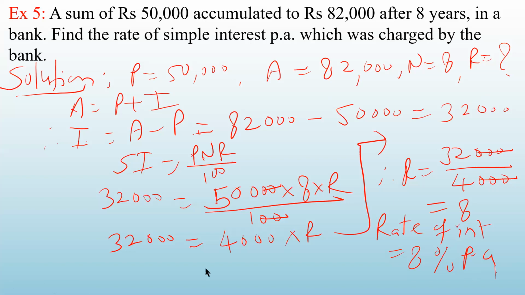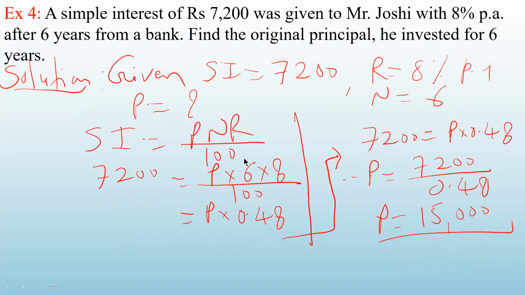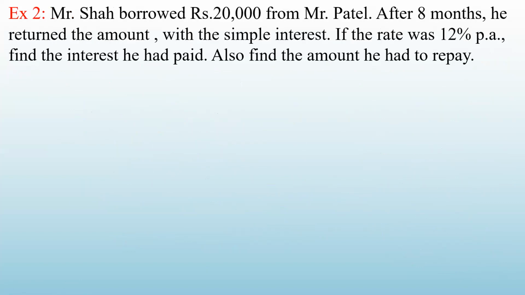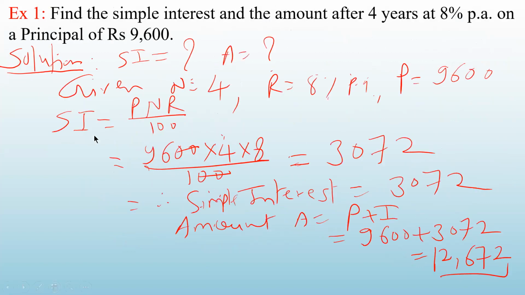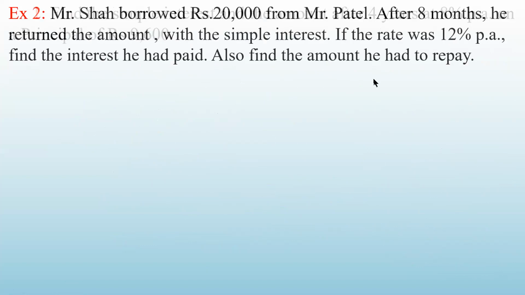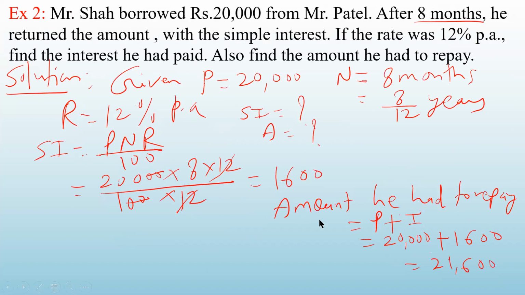So we have solved 5 problems today. As I told you, you have to use only 2 formulae, interest formula or amount formula. In the first problem, we have calculated the interest and the amount. P and R was given to you. In the second problem also, P, N and R was given to you. You have calculated interest and the amount. Only difference was what? Here months were given. So we have converted months into years.